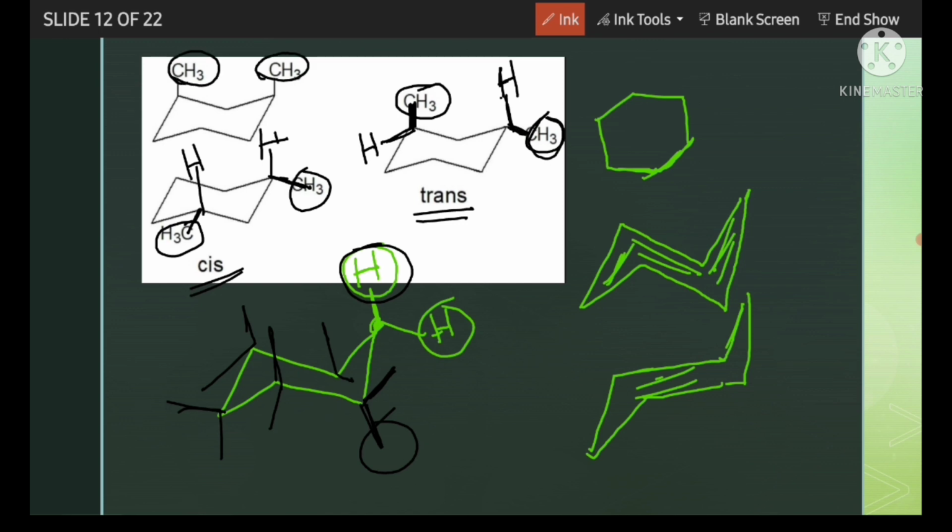Okay, so thus we can give cis trans nomenclature or cis trans designation in cyclohexane system. This is also a cycloalkane system. First we saw cyclopropane. Similarly we can see cyclobutane, cyclopentane, and this is cyclohexane. So hope it is clear to you.